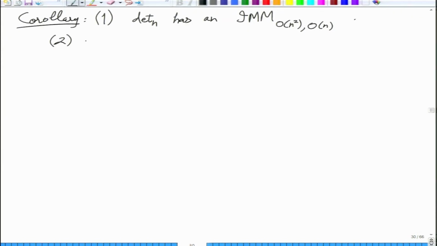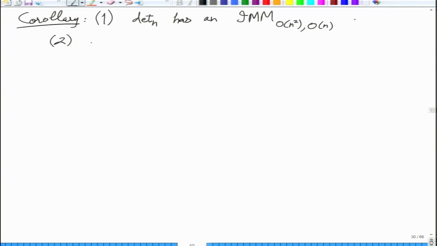And then second thing, once you convert this IMM into a circuit, since you have n matrices to multiply, you can do it recursively by halving, and so that gives you a circuit. And what is the depth? Same as the number of recursive calls, which will be log n. So you actually get a log n depth arithmetic circuit that will compute the same thing, and its size will obviously be polynomial.